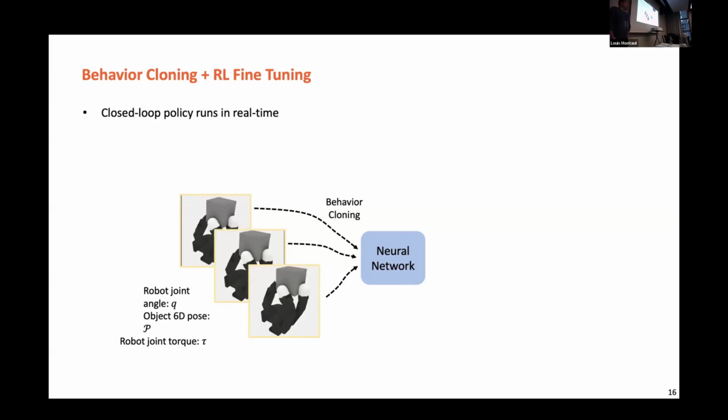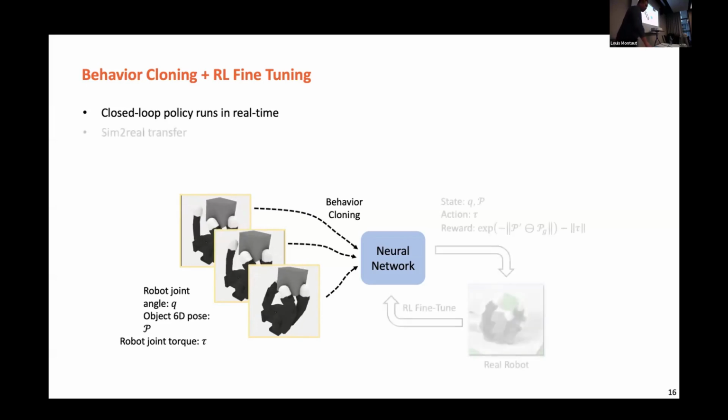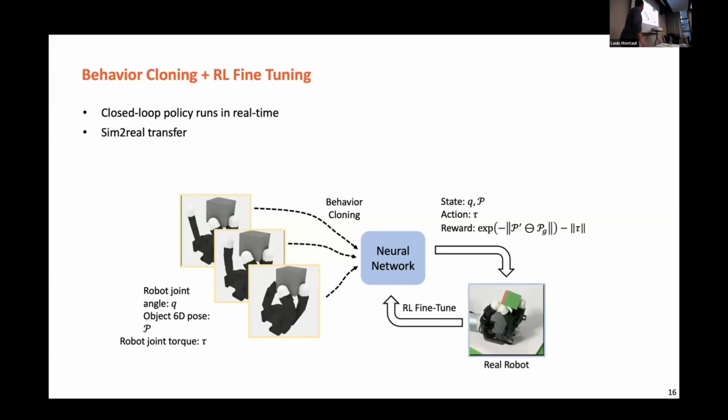Now the next thing becomes, okay, everything is done in simulation, but we are actually interested in how to transfer the knowledge discovered to the real world. So far, what we do is utilize the trajectories that we generate in simulation, render them, and feed them into the neural network. Basically, we do behavior cloning so that we learn closed-loop policies that work in the real world.